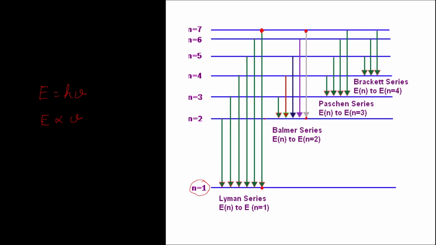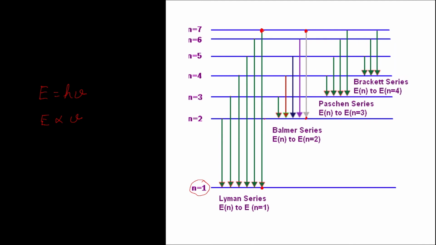Thus, when an electron jumps from any of the higher orbits to n equal to 1, it emits radiation of a very high frequency. All such emitted radiations belong to the ultraviolet region of the spectrum and constitute the Lyman series. In a similar way, any electronic jump from a higher orbit to n equal to 2 gives radiation of a lower frequency. All such radiations belong to the visible region of the spectrum and constitute the Balmer series.